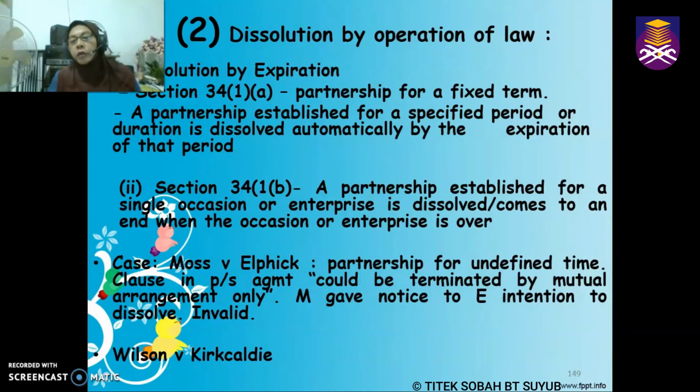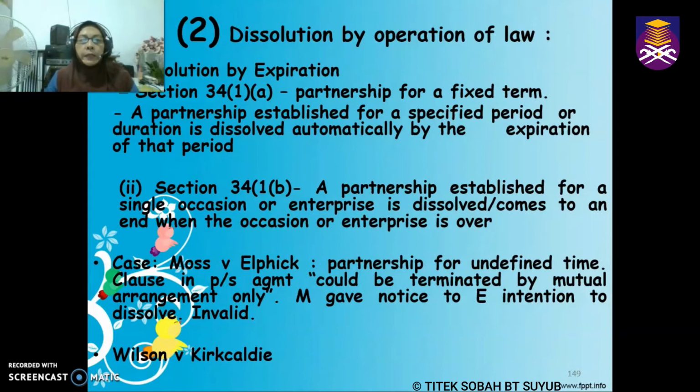Let's say you form a partnership to sell souvenirs during the convocation. Now the convocation is over, the ceremony is over, it comes to an end automatically, and the said partnership also comes to an end.